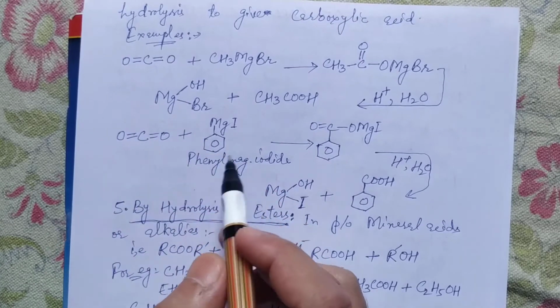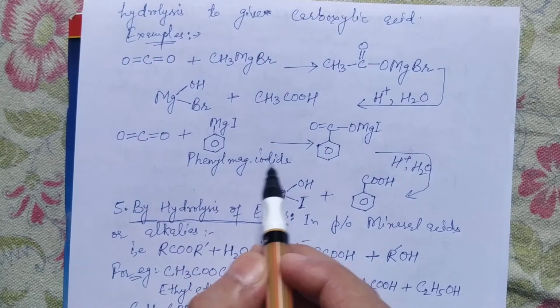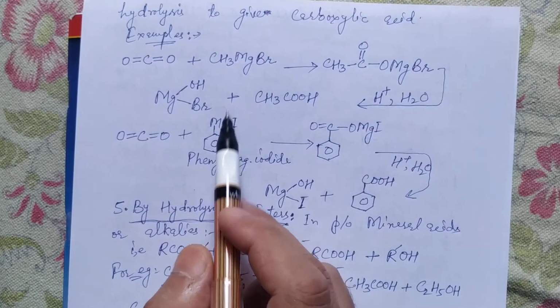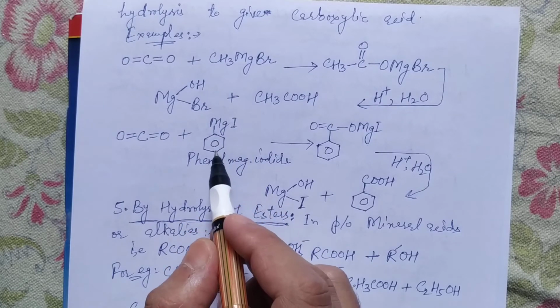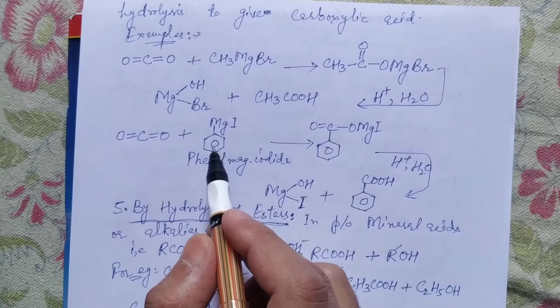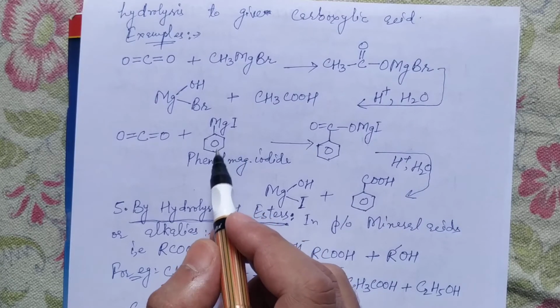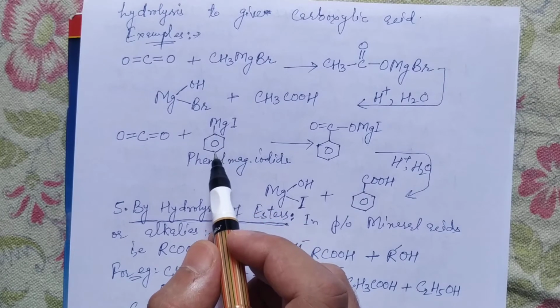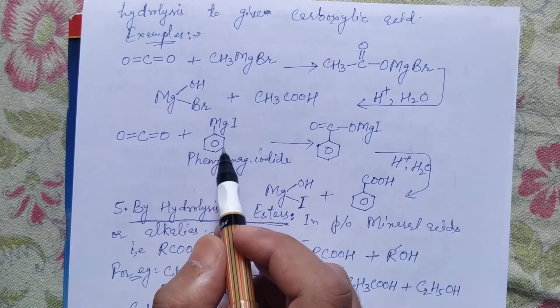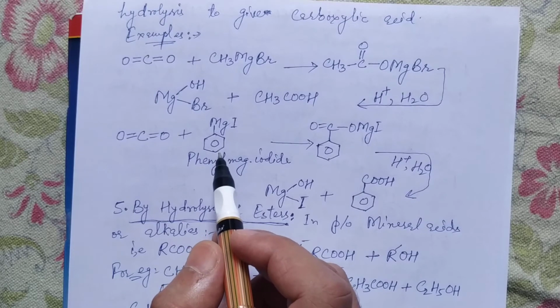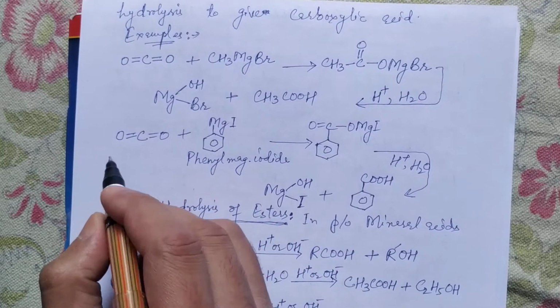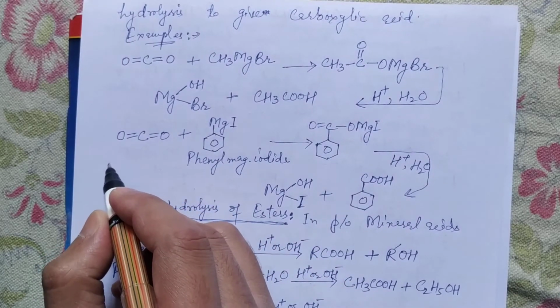Likewise, this is another example. If we take phenyl magnesium iodide, here what has been taken as the R part of RMgX, the general formula of Grignard's reagent, is an aryl group. I will repeat again: RMgX is the general formula.